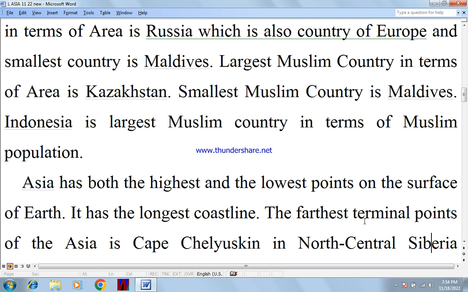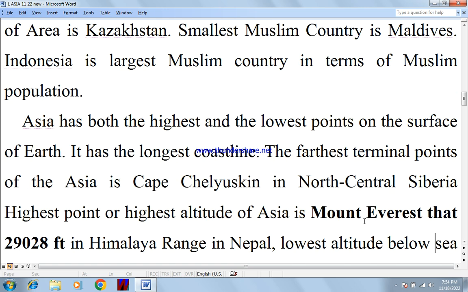The largest Muslim country in terms of area is Kazakhstan. The smallest Muslim country is Maldives. Indonesia is the largest Muslim country in terms of Muslim population.